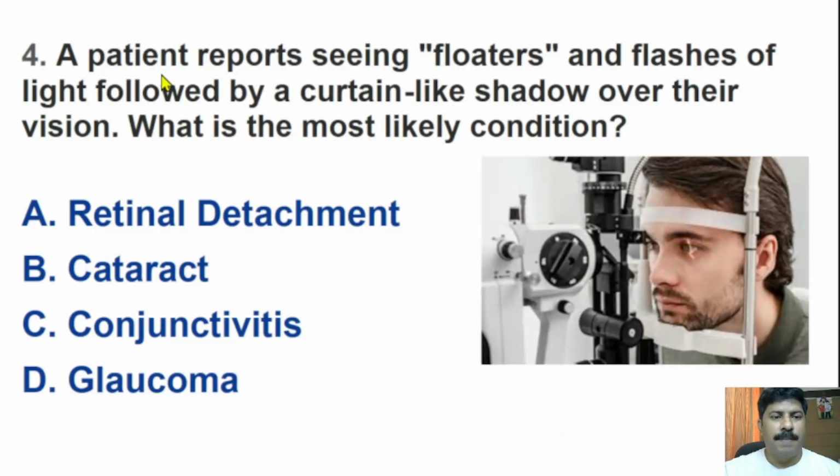Next question. A patient reports seeing floaters and flashes of light followed by a curtain-like shadow over their vision. Which is the most likely condition? Retinal detachment, cataract, conjunctivitis, glaucoma. Floaters and flashes of light are usually seen in retinal detachment.